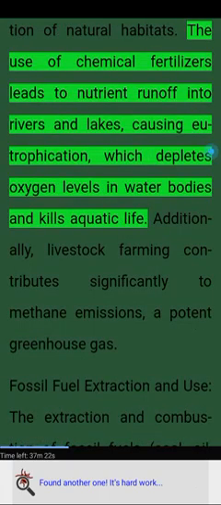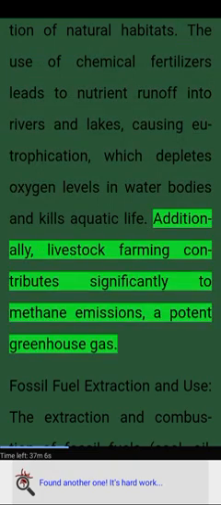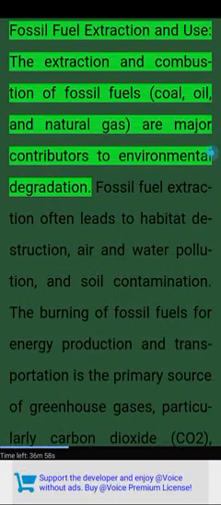The use of chemical fertilizers leads to nutrient runoff into rivers and lakes, causing eutrophication, which depletes oxygen levels in water bodies and kills aquatic life. Additionally, livestock farming contributes significantly to methane emissions, a potent greenhouse gas.